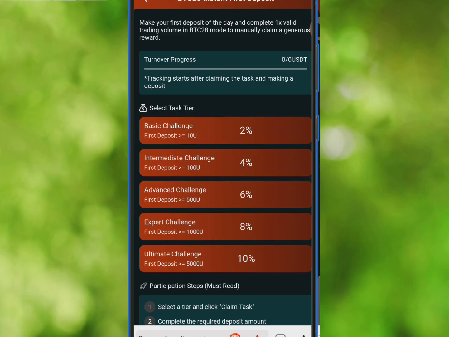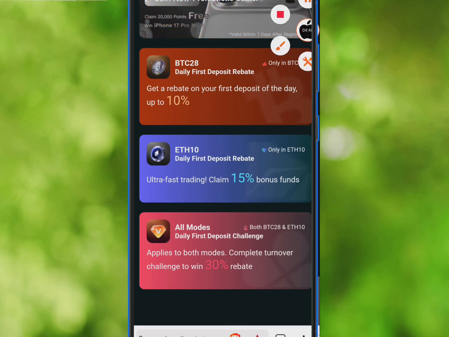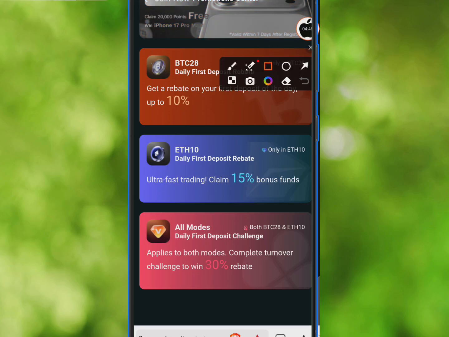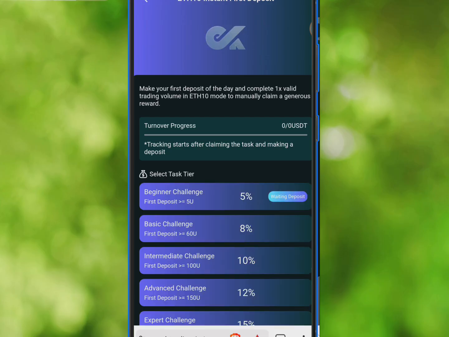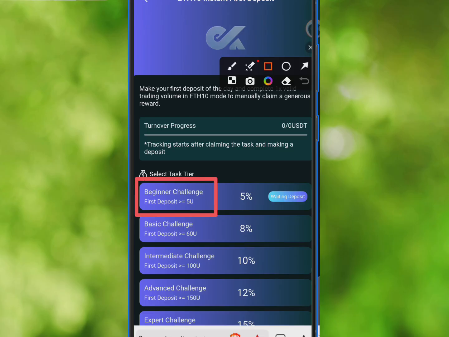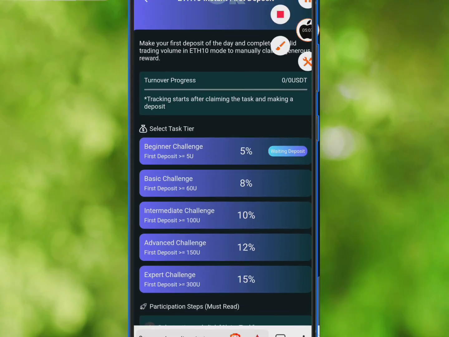And they have another one right here which says the ETH10. It says daily first deposit rebate. It's going to give you about 15% bonus on your first deposit for each day. If I open that up, you are going to see how it works as well, right? So which says first deposit of the day, if it's equals to 5 USDT upward, you are going to get 5% additional money on that deposit.